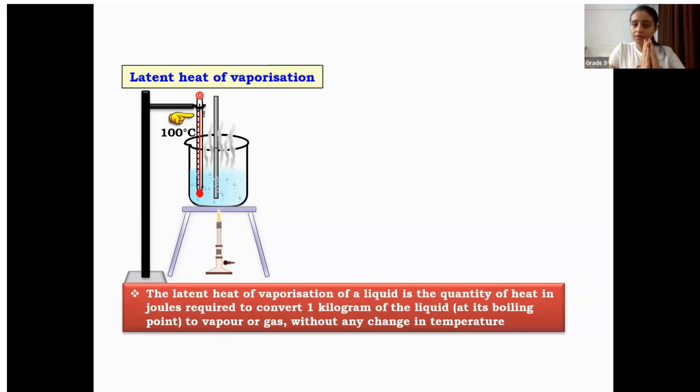One question we have done in latent heat of fusion: why is ice more effective than cooling water? Now there is one more question regarding latent heat of vaporization: why are the burns we get from steam more dangerous than from boiling water? Can you explain this? Burns from steam are more severe than burns from boiling water. Anybody like to explain this point, where you can mention latent heat of vaporization?